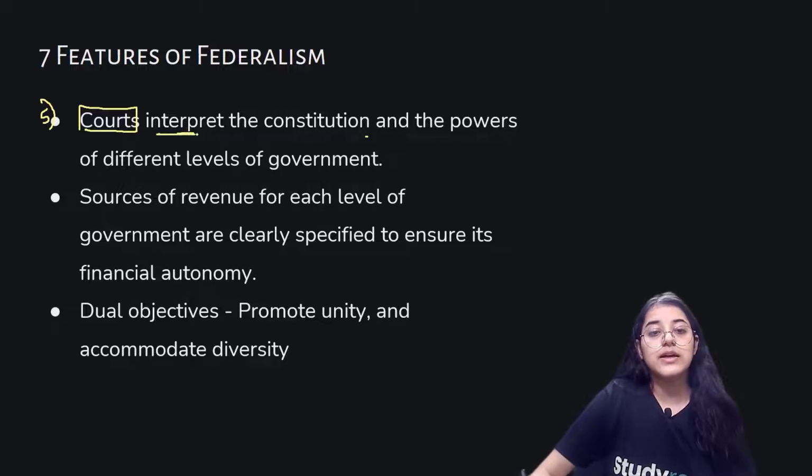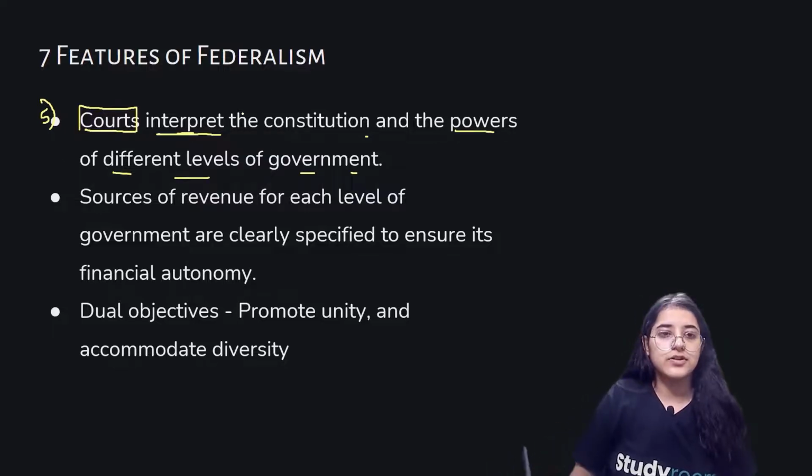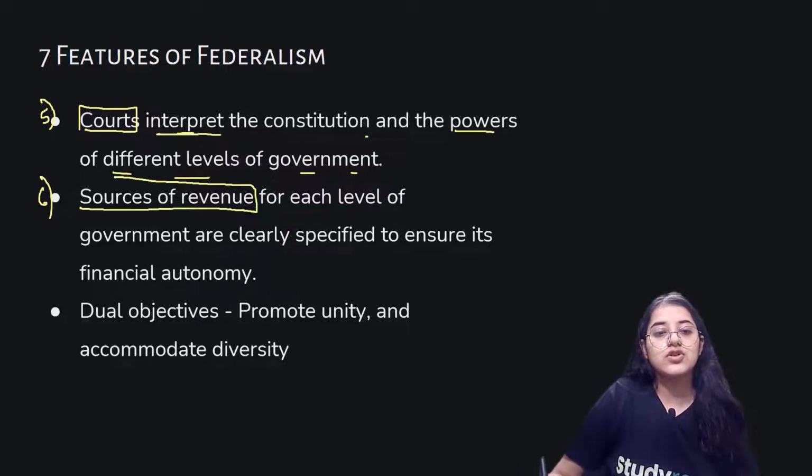Their role is to interpret the constitution and the powers of different levels of the government, so that issues shouldn't exist within the government. Then the sixth, we have the sources of revenue. The sources of revenue for each level of the government are clearly specified to ensure financial autonomy. So to have financial autonomy, it is very important for the government to specify the sources of revenue. This is the sixth feature of federalism.